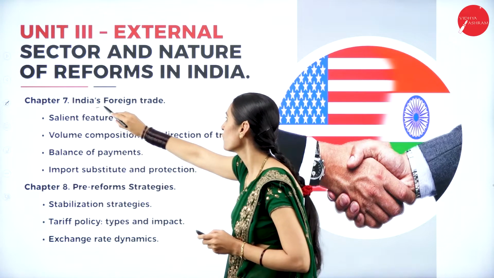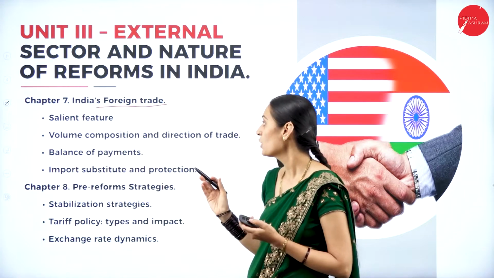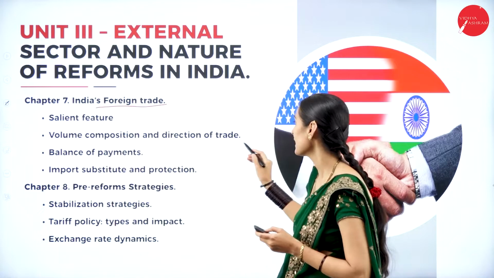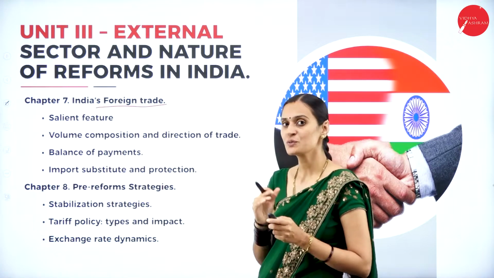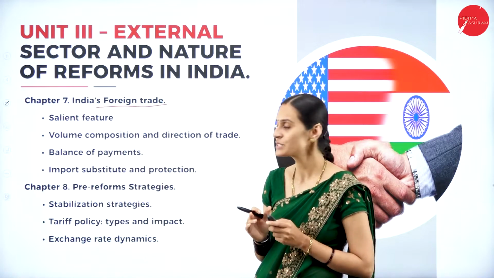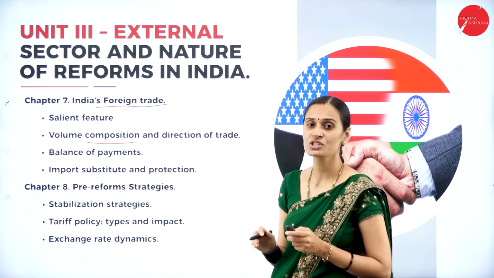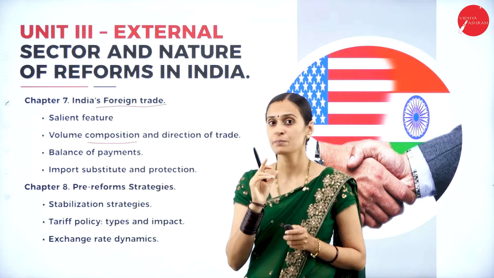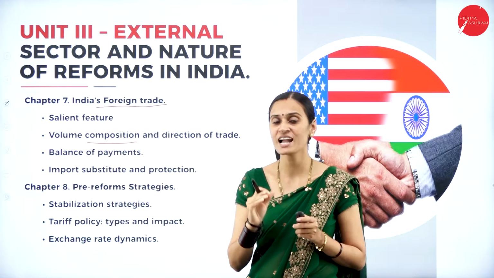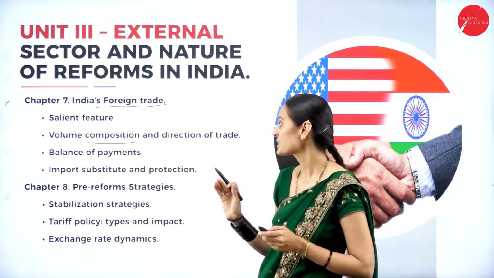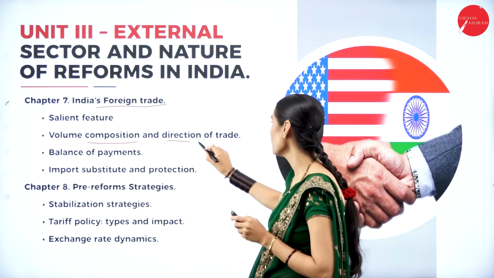Next, the last unit, the third unit, that is the external sector and nature of reforms in India. India's foreign trade, salient features of foreign trade, and then volume, composition and directions of trade. Volume means the volume of goods and services which we export and import. Then compositions: among the exported items, capital goods are first, second raw materials, and next consumer goods. So that's compositions and trends of compositions.